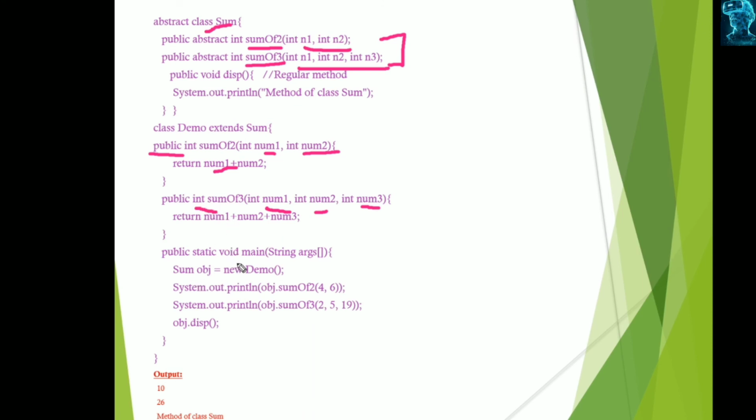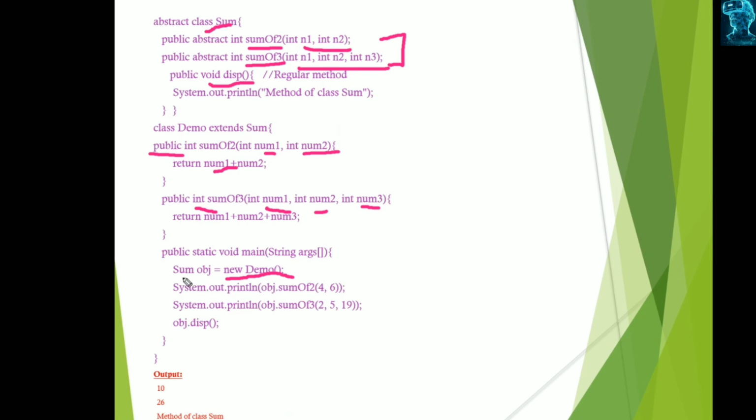When we are creating the object, the class has a non-abstract method, that is the regular method. To display this, we have to create the reference with the help of its subclass. We need the concrete or regular method to display its own functionality.